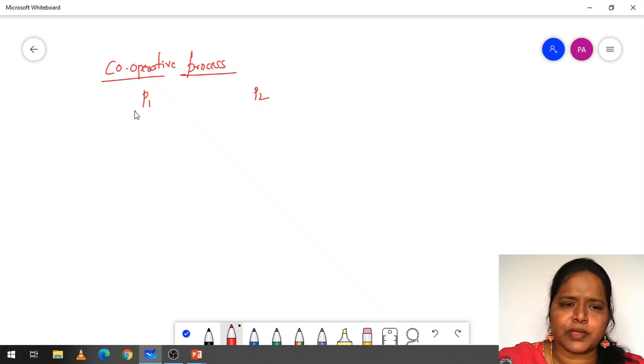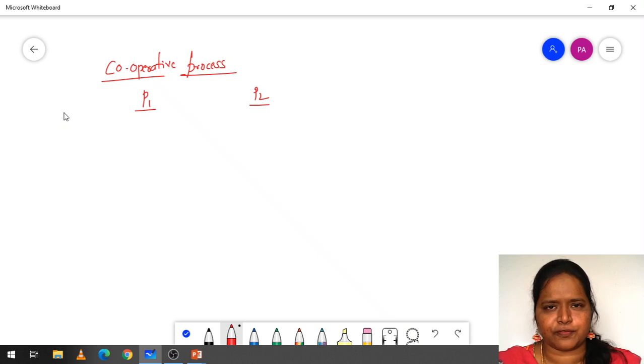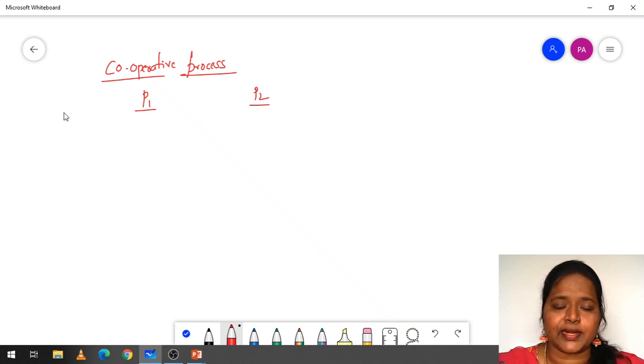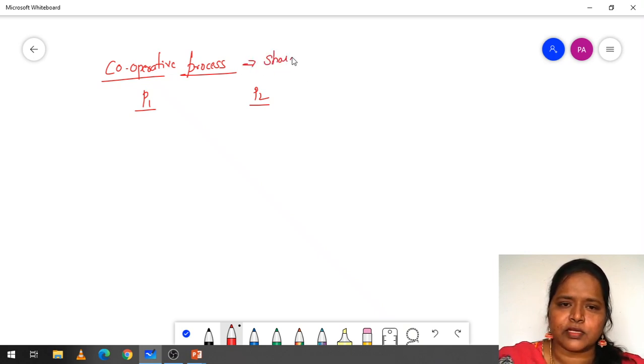This is the P1 process and this is the P2 process. Why do we have to pay attention to the cooperative process? Because cooperative processes are going to share something, they will share resources, or a variable, or a memory. Then we have to pay attention to the cooperative process.